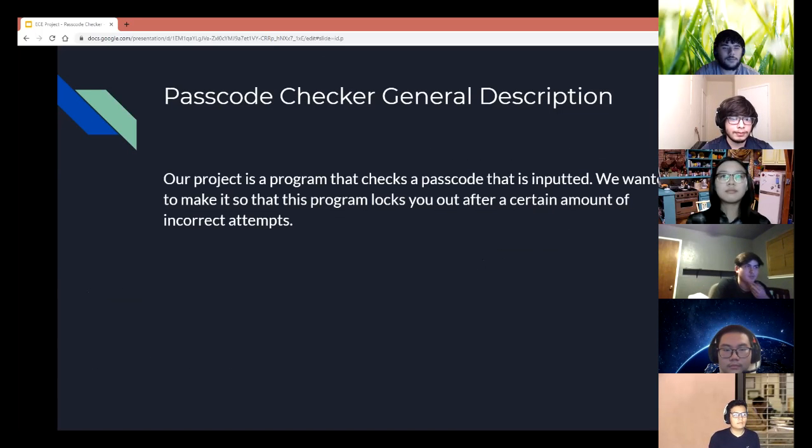For this project, we wanted to make a program that checks for a password when it is inputted. We also wanted to make it so that it locks you out after a certain amount of incorrect attempts.